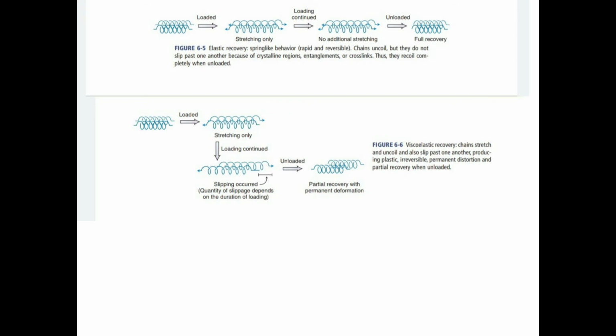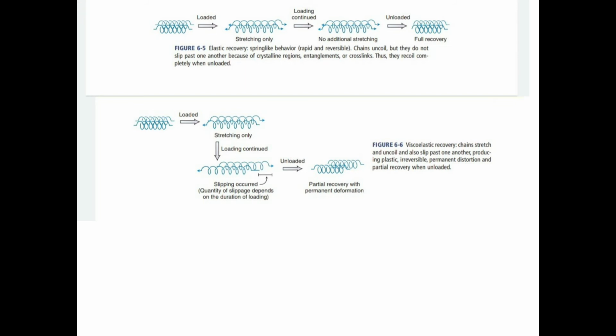You can see in the figure, elastic recovery, spring-like behavior, rapid and reversible. Chains uncoil but they do not slip past one another because of crystalline regions, entanglements, and crosslinks. Thus they recoil completely when unloaded. See in the picture, first when the force is applied, they stretch. Then if the load continues, there is no additional stretching, the chain length continues. When it is unloaded, full recovery occurs.